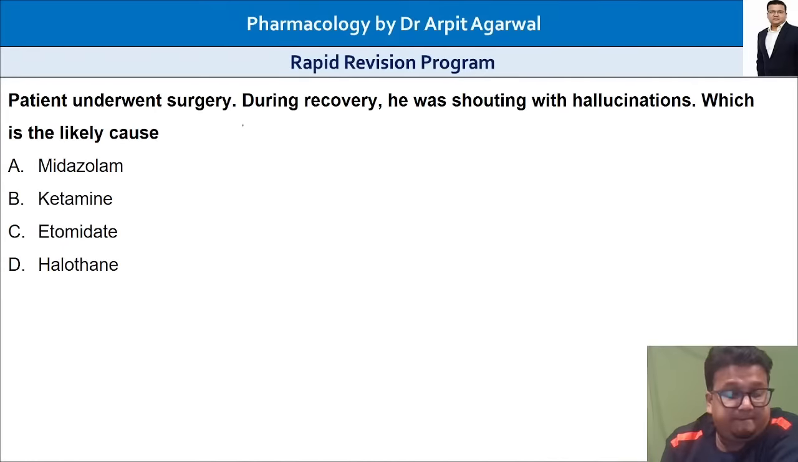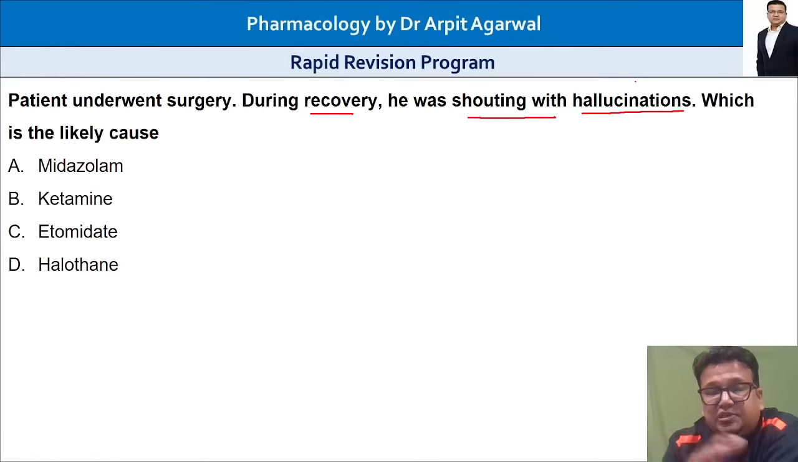A patient underwent surgery. During recovery, that means once he came out of anesthesia, he was shouting with hallucinations. Which is the likely cause? This question came two years ago in the FMG exam. What is the diagnosis? What has happened here? These are all clinical scenario questions where you are not asked directly, you are asked to make the diagnosis, and then you can think about the drug responsible.